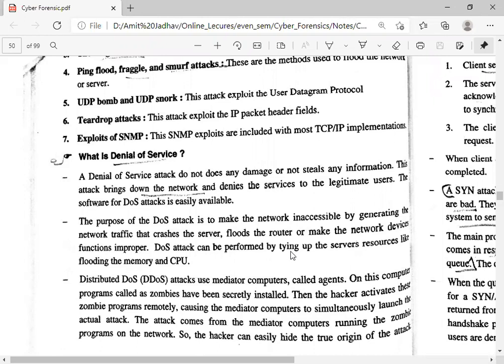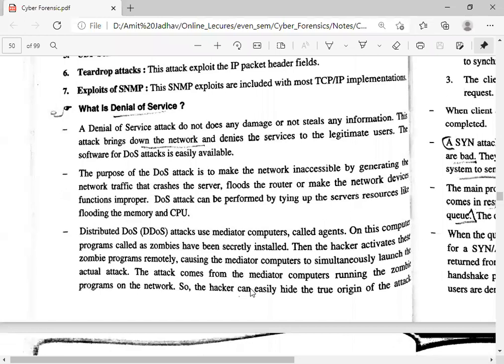The DOS attack can be performed by tying up server resources, like flooding the memory and CPU. This is the simple one. The distributed DOS is more complicated. It can attack one system and distribute the DOS attack to different systems.